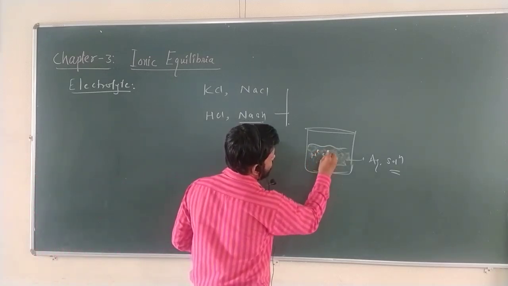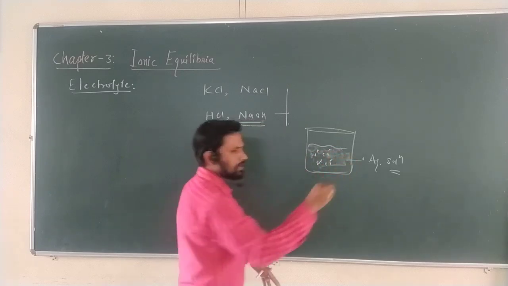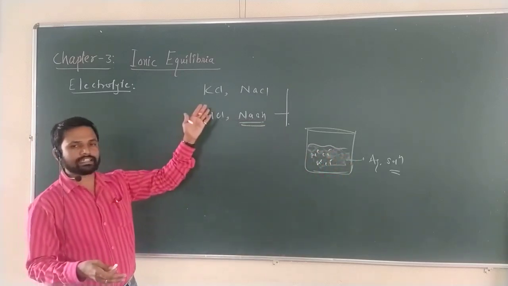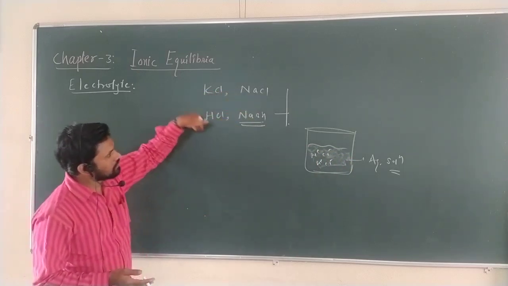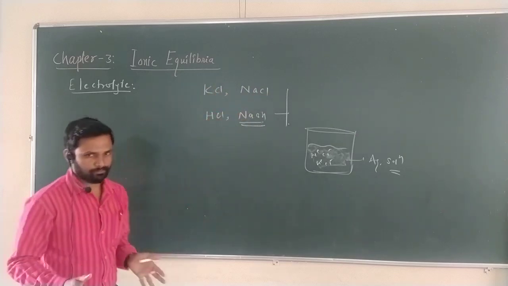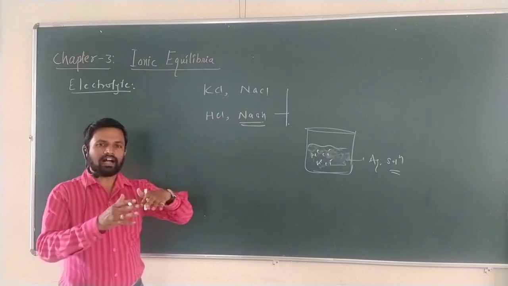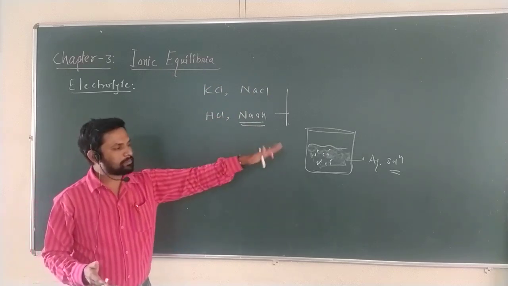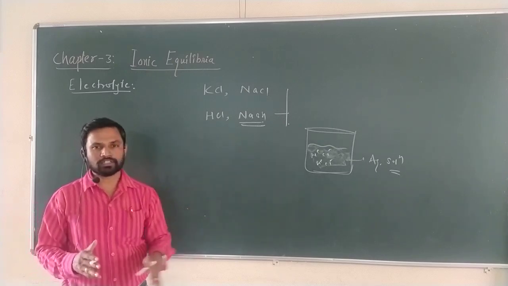H plus, Cl minus. If I take NaCl, Na plus, Cl minus. If I take KCl, K plus, Cl minus. These ionic compounds form ions, and on the basis of these ions, they play an important role.